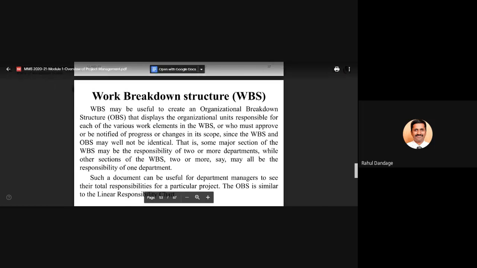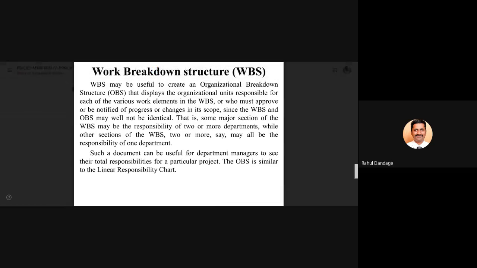Such a document can be useful for a department manager to see their total responsibility for a particular project. So once this organizational breakdown structure document is ready, the department manager, once he sees it, will come to know which activities in that particular project are related to his department and how much responsibility he has in that project.